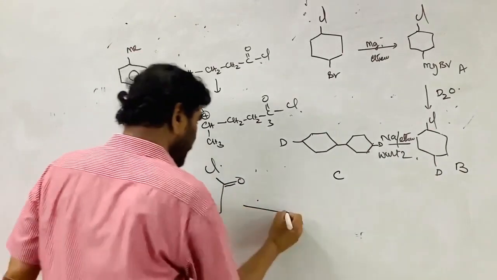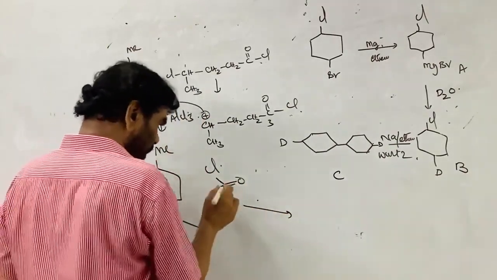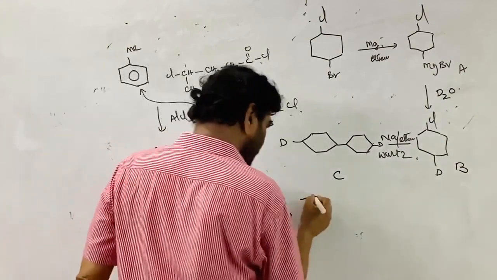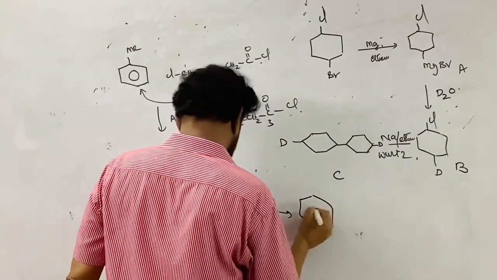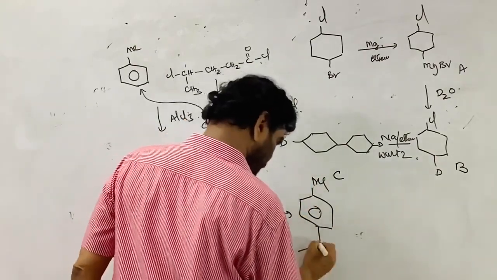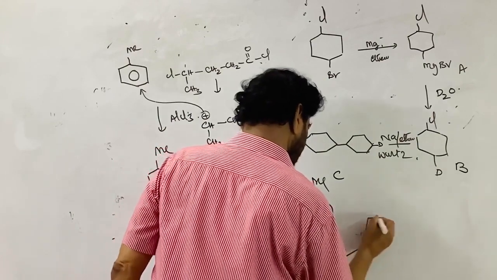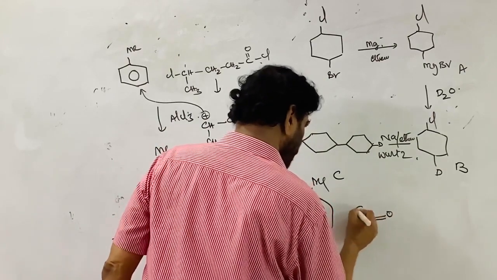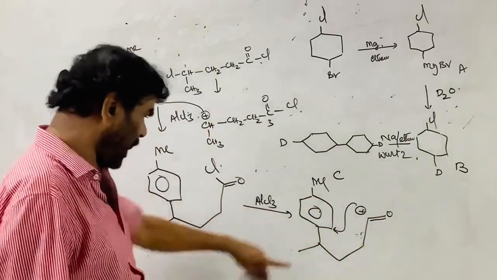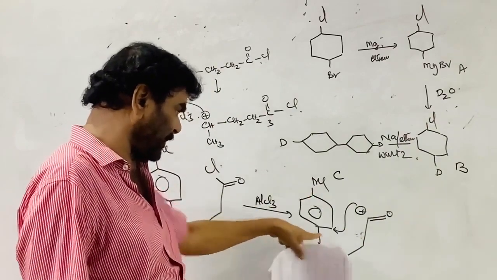Now again, this takes part in the Friedel-Crafts acylation. This is now converted with the AlCl3 into its corresponding acylium ion. This is the positive charge. It has to attach here, ortho to this. This is a ring activator like methyl. This is also a ring activator.